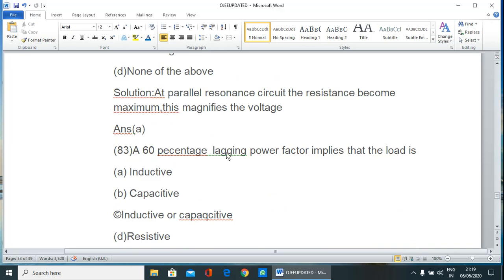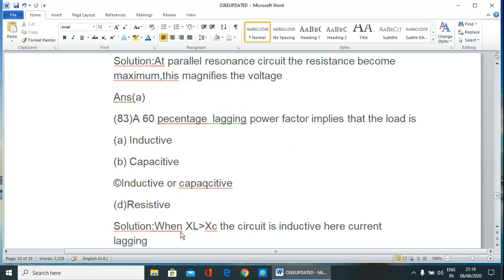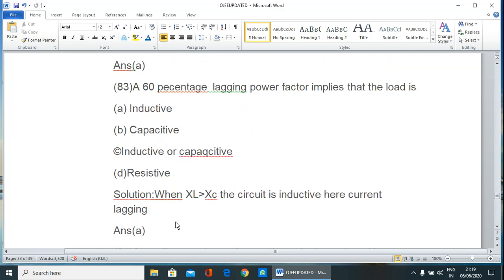Next question. A 60% lagging power factor implies that the load is inductive, capacitive, or resistive. So in this case, when inductive reactance is greater than capacitive reactance, the circuit is inductive. Here current is lagging because of the 60% lagging power factor.